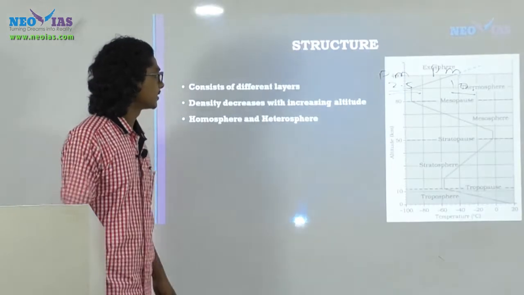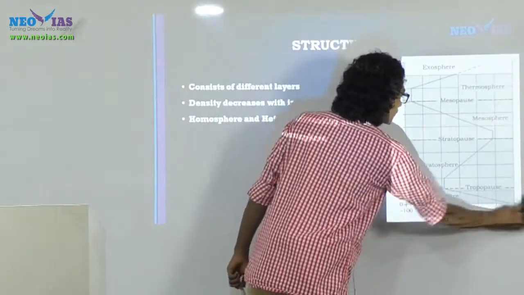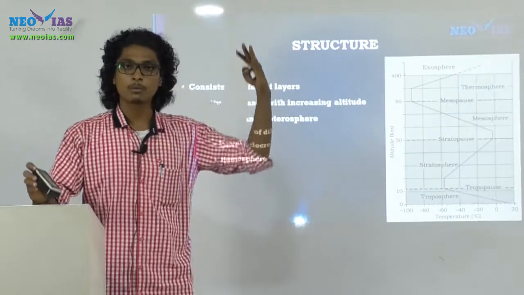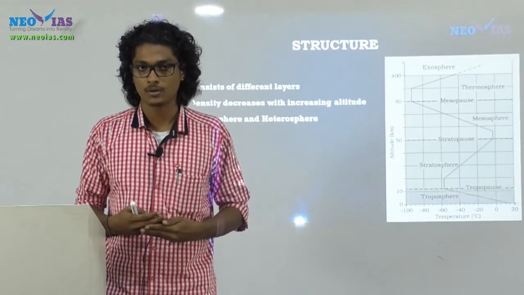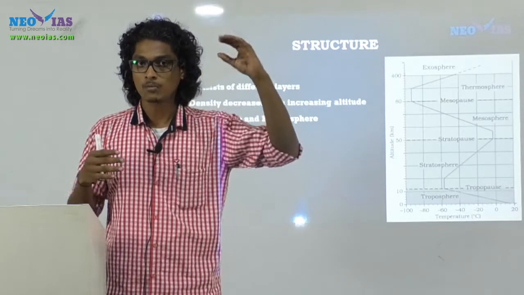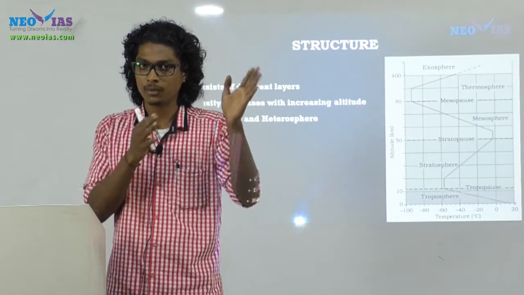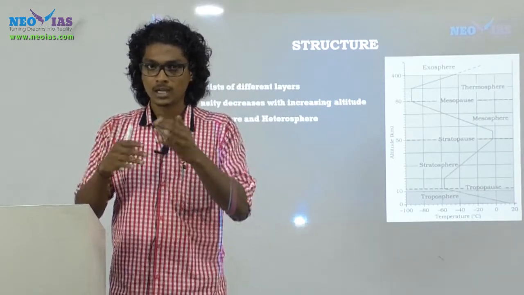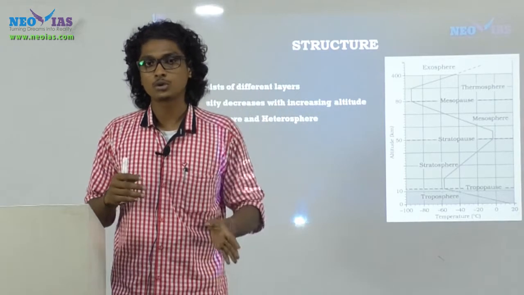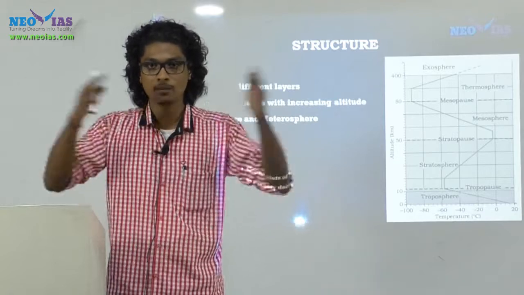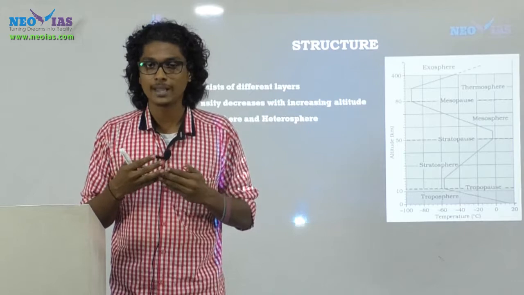So next, let's discuss the structure of the atmosphere. The prime thing you should remember about the structure of the atmosphere is that it's layered in nature, or stratified. The atmosphere has both homogeneous as well as heterogeneous nature. Homogeneous means same property, heterogeneous means different property, right? So homogeneous in this context means the chemical composition will be the same everywhere, and heterogeneous means the chemical composition will be different.